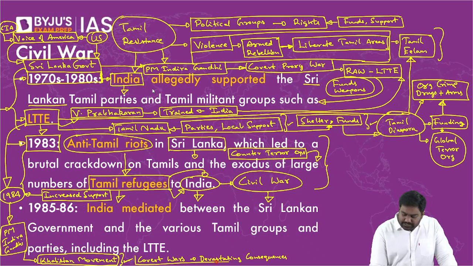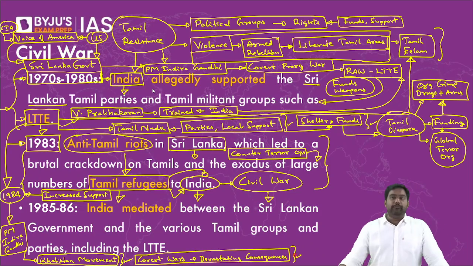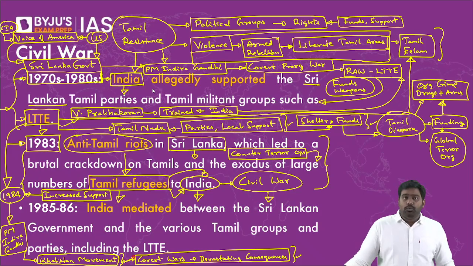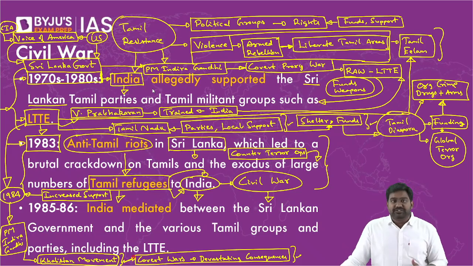The assassination of the Prime Minister was a result of Pakistan's covert war against India. It was Pakistan which was backing the Khalistan movement, right? India was countering it. And as part of this covert war between the two countries, the Prime Minister was assassinated by these extremists. This was a massive security and intelligence failure. See, it's not about the person, it's not just about the political party they belong to, it's about the office they hold. Your sitting Prime Minister being assassinated by a terror group is the biggest security and intelligence failure for any country. This, along with the independent rise of LTTE, changed India's approach towards the Sri Lankan conflict.